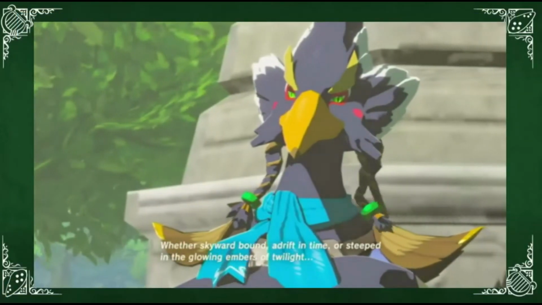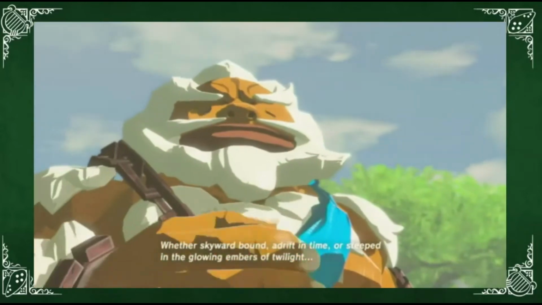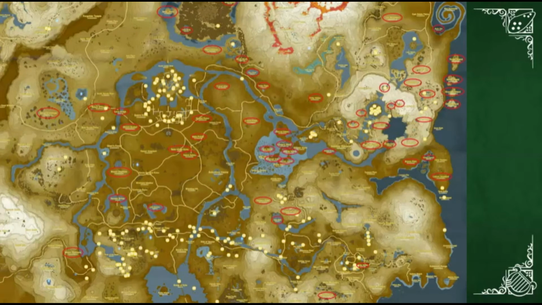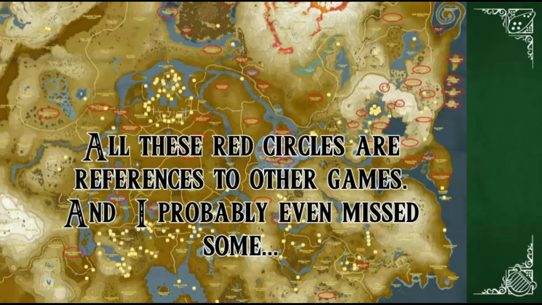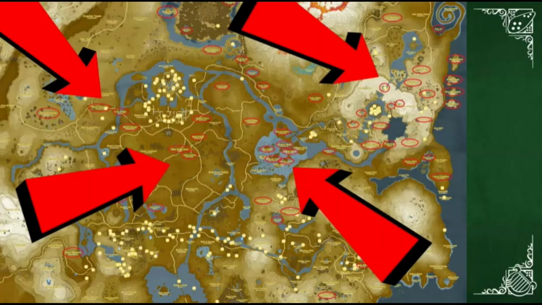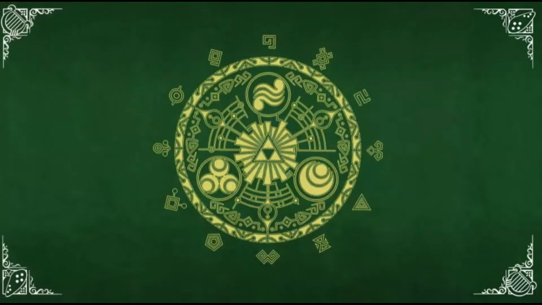In one of the game's memories, Zelda mentions the hero of Twilight, but the game itself references tons of characters from all these timelines in its location names. You could say they're Easter eggs, but you can also say that they are canon, and I will come back to this later because this might be the key to the real timeline placement. Are you ready for some of the game's references?